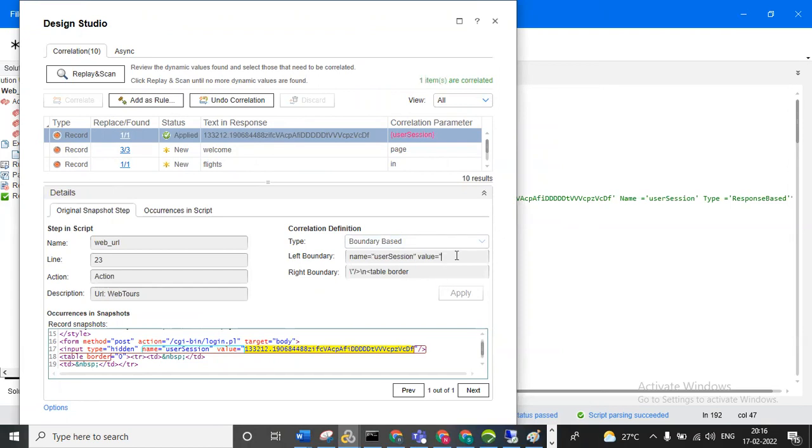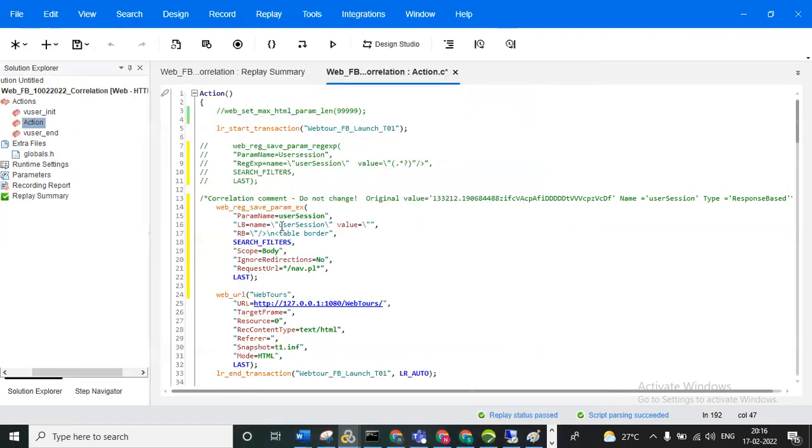Okay, now if you want, we can change it. We can change it in the script column, no problem. So now I'm giving an empty LB. Empty LB means I will write nothing. And RB also I'm giving empty. So now we can observe what will happen.